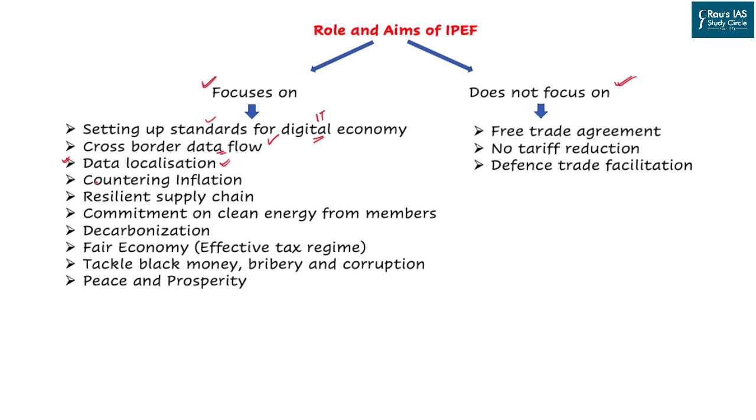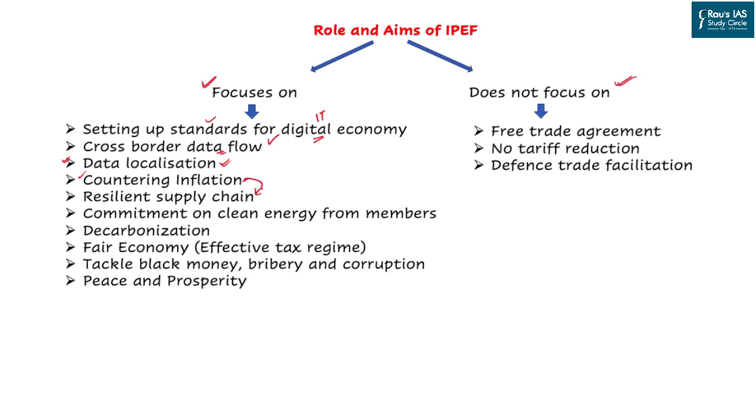The organization will also focus on countering inflation through a resilient supply chain. As we have observed in the past 2-3 years, first because of the COVID-19 crisis, then because of the Ukrainian war, and now there is the issue of lack of supply at the international level. All this has occurred because of the non-resilience in the supply chain.